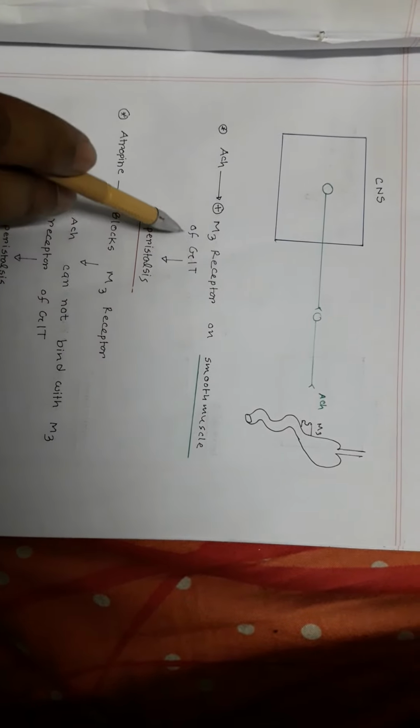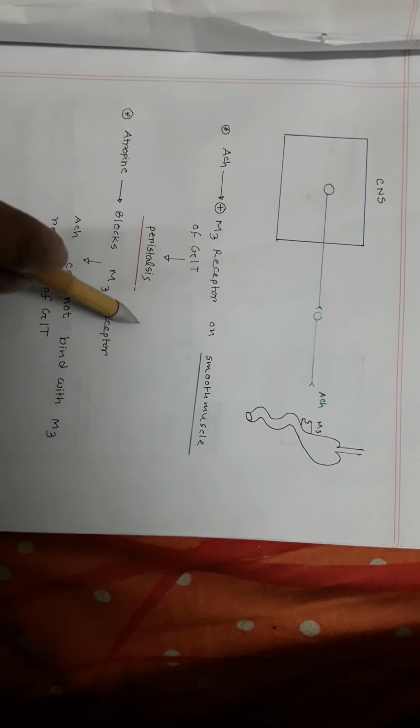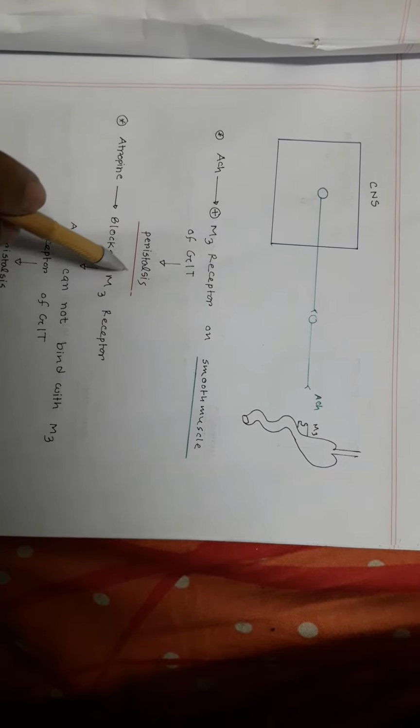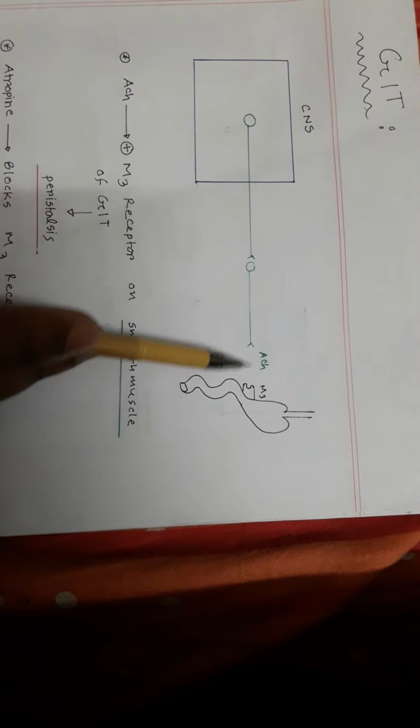Acetylcholine stimulates the muscarinic or M3 receptor on the smooth muscle of the GIT, and when it is stimulated, peristalsis occurs. So acetylcholine actually leads to peristalsis. When you are exposed to atropine or dhutura, this atropine or dhutura blocks the M3 receptor, so acetylcholine cannot bind with the M3 receptor.